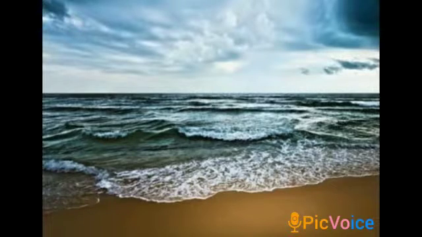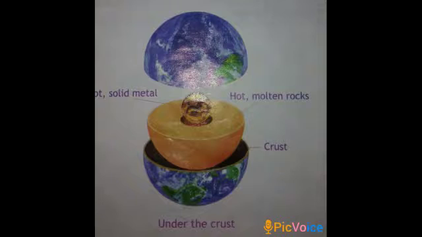We know more than half part of the earth is covered with water. And the part of the crust that stayed above water is called land. The part of the earth where we live is called land. Children, what is crust? The outer layer of the earth is called crust.